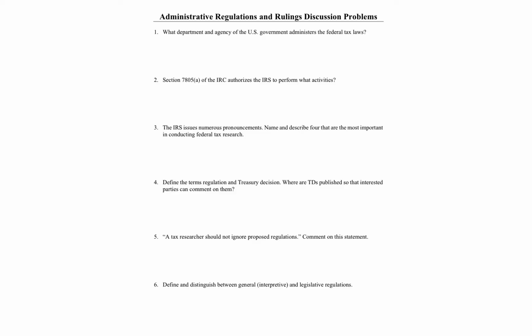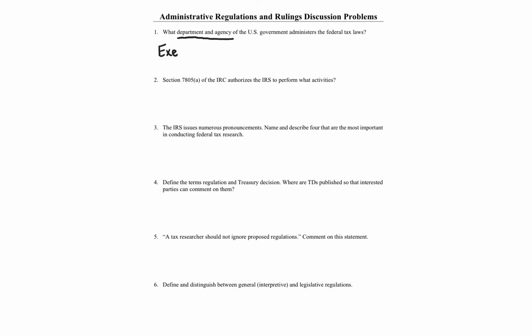We have 44 questions that focus on administrative tax authority. Let's go ahead and jump into question 1. What department and agency of the U.S. government administers the federal tax law? So we're talking about department and agency of the U.S. government. So think about the 3 branches of government.